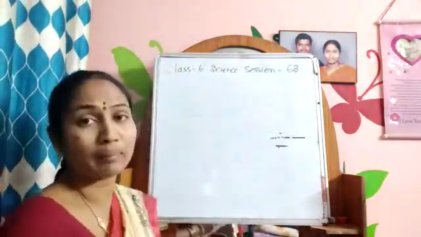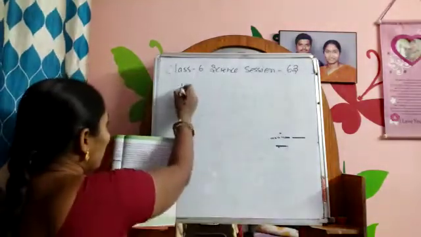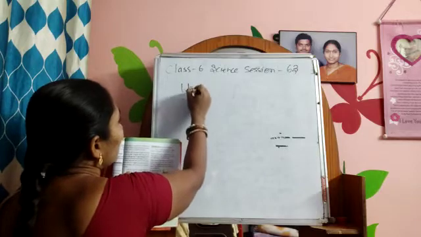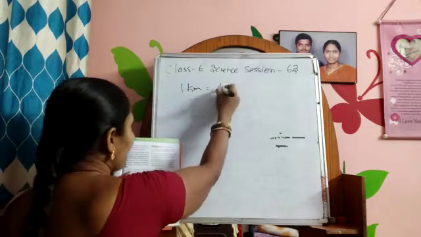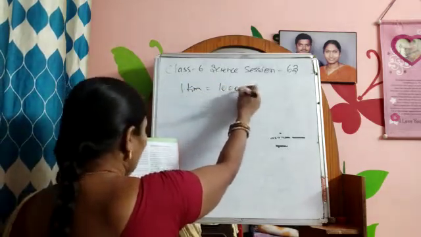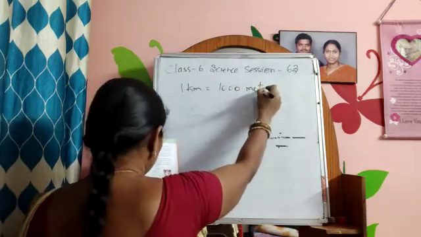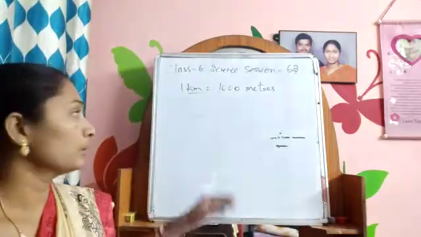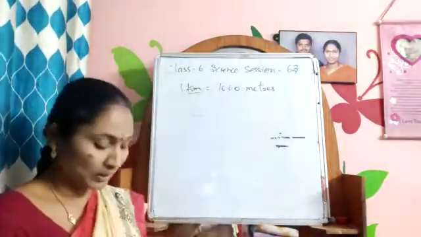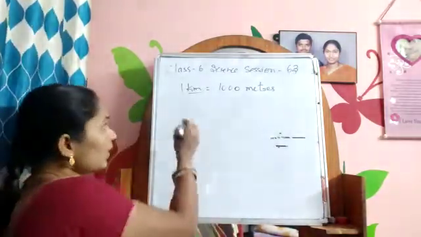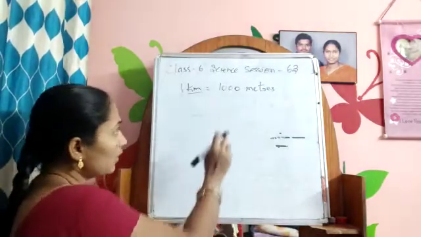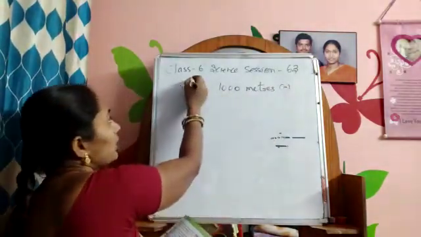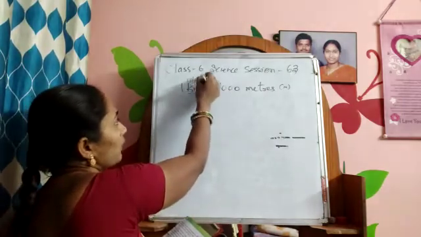Once and twice I am repeating. This is very important. Many of the children don't know. 1 kilometer, km, means 1 kilometer is equal to 1000 meters. Next, short form of meters is m. Short form of kilometer is km. Okay.